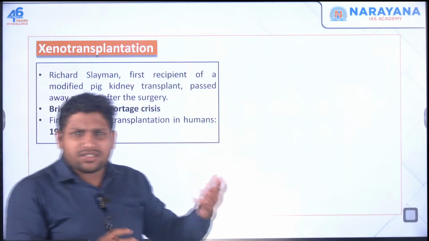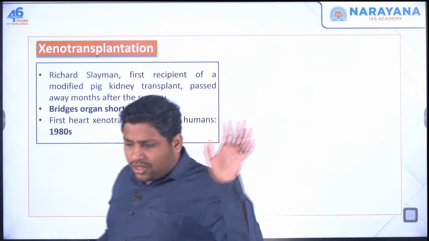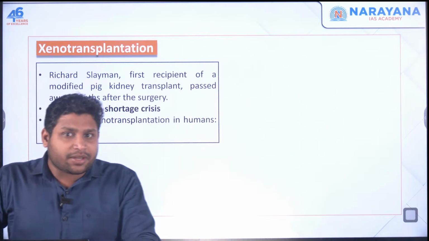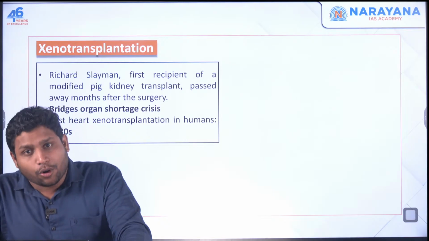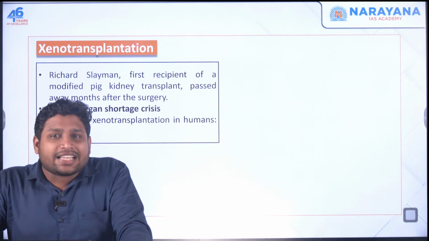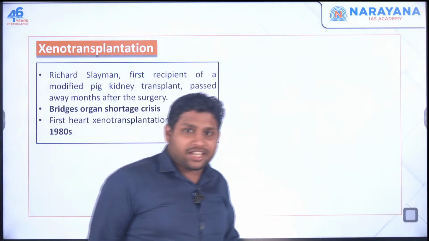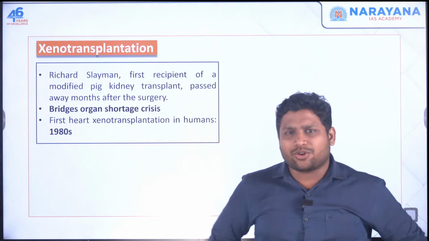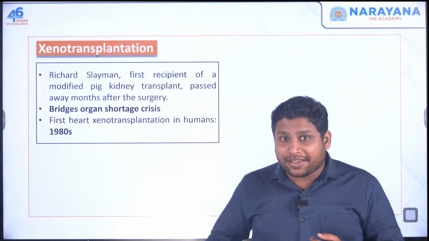We get news that kidneys are needed or some other organ is needed. There is very high demand for such organs or tissues, which means transplantation is needed. But there are very few donors, very few human beings ready to donate an organ or tissue, or even a single cell. So donors are few, but the demand is very high.